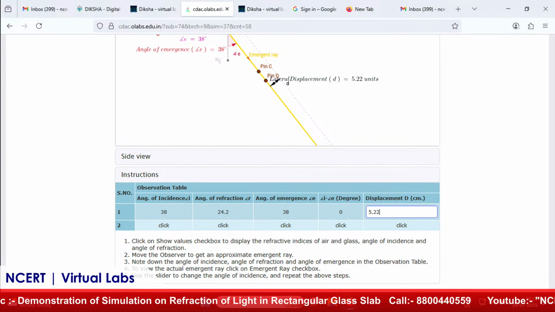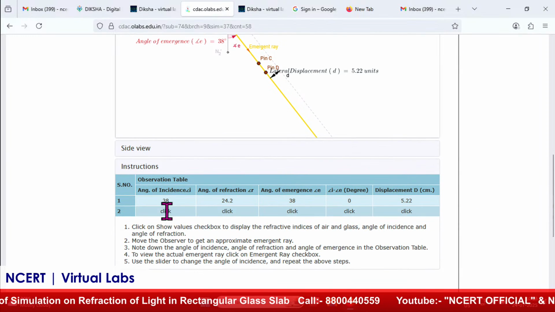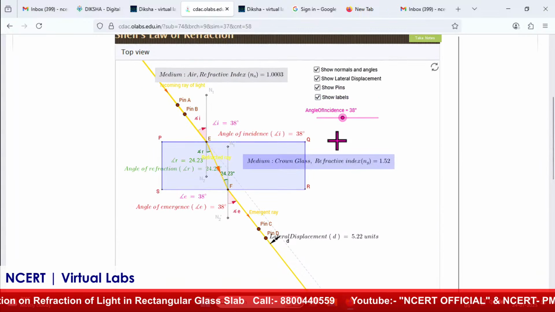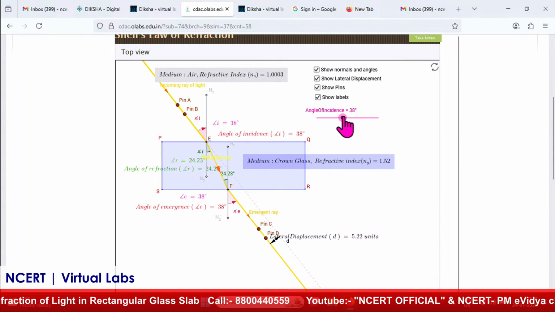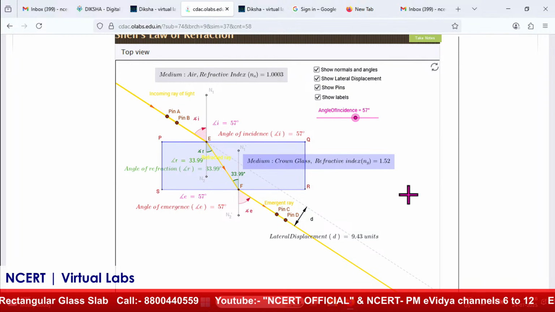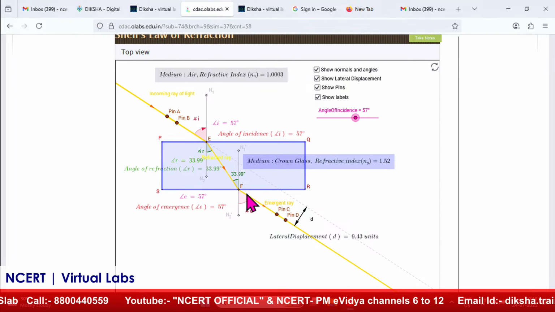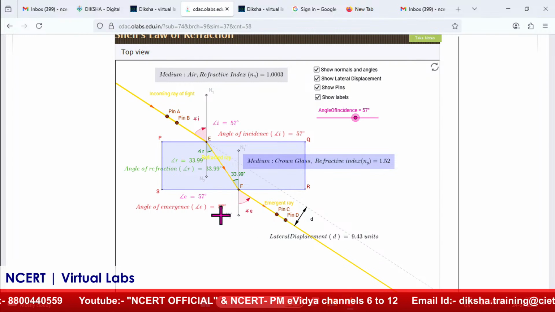So what is the interpretation over here? Again we can take one more reading, then I will explain the interpretation. Change this to 57 degrees angle of incidence. The angle of refraction is 33.99, and the emergence is again 57.